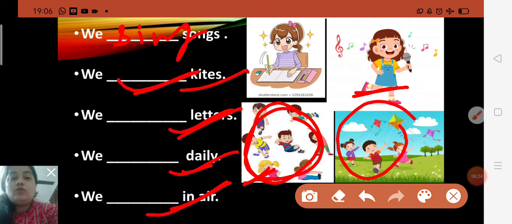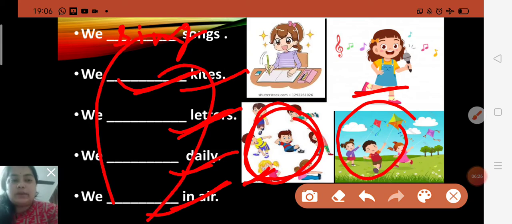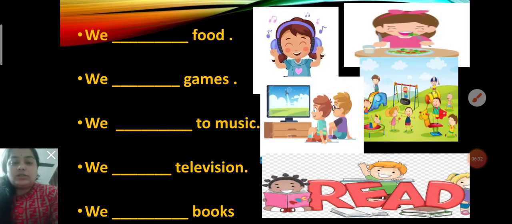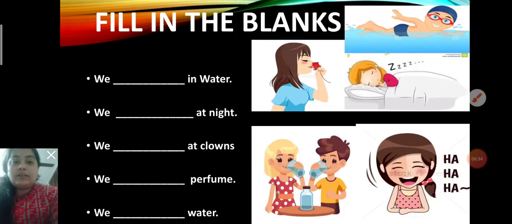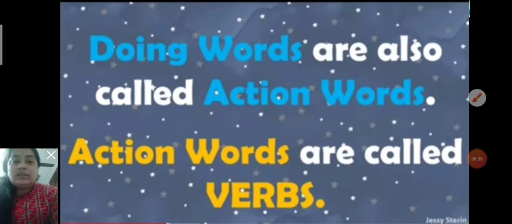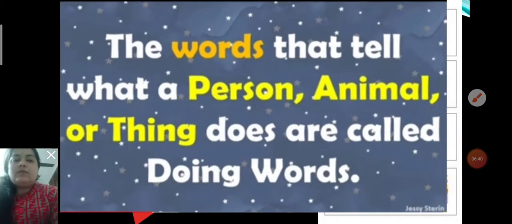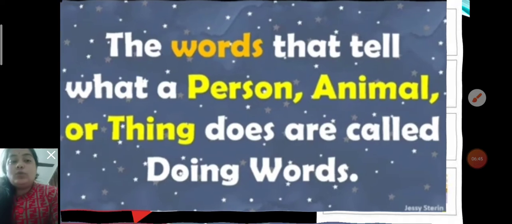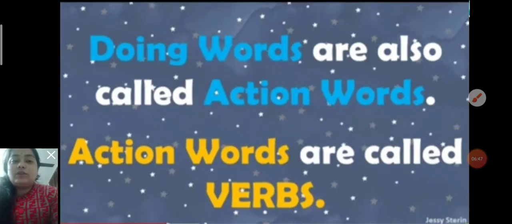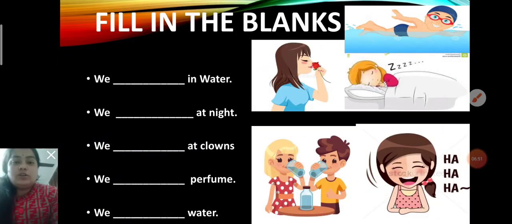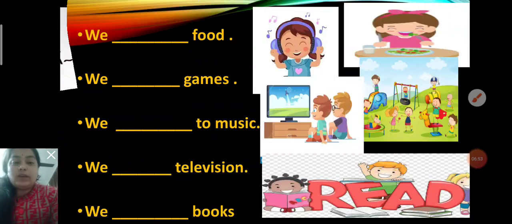So children, you will have to fill the blank space. In this chapter 23, you will have to fill action words. And already I have explained about the action word, children. What is an action word? The words that tell what a person, animal or thing does are called doing words, also called action words. So children, I hope you all have understood very nicely.